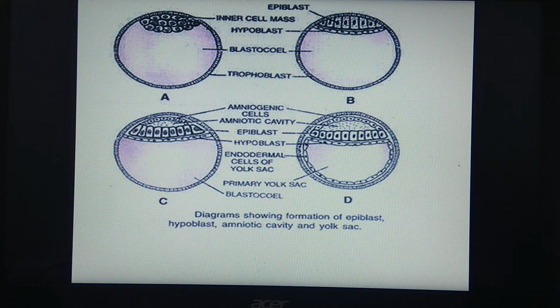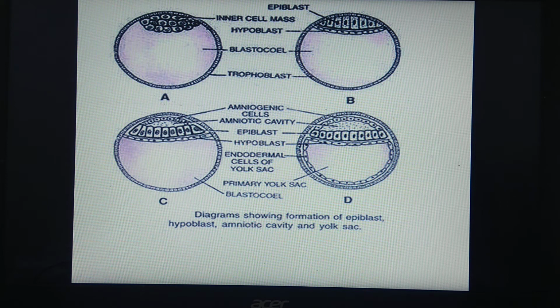That's why we can say that here you can see this two layered structure is formed, which is called a bilayered structure, bi for two. Layer of epiblast and layer of hypoblast. This bilaminar embryonal disc gets formed. What happens in the further developmental stages? After the formation of endoderm, this is the endoderm and this is the layer of ectoderm. So endoderm and ectoderm are now differentiated here.